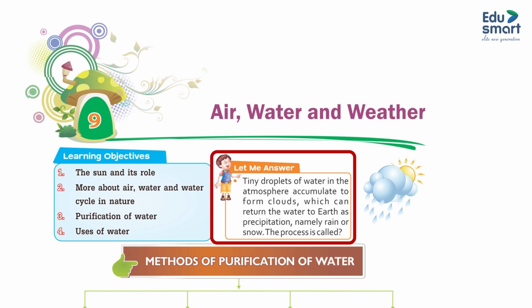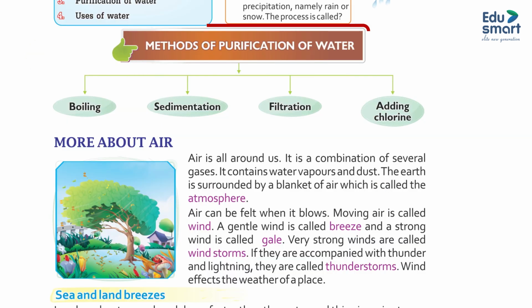Tiny droplets of water in the atmosphere accumulate to form clouds, which can return the water to earth as precipitation, namely rain or snow. The process is called the water cycle. Methods of purification of water: boiling, sedimentation, filtration, adding chlorine.